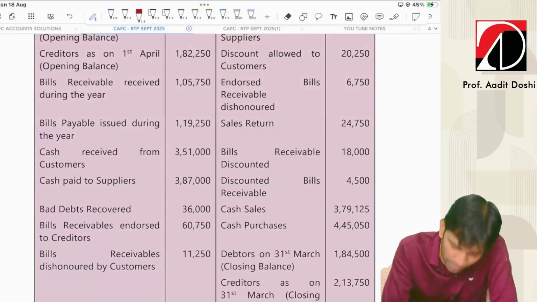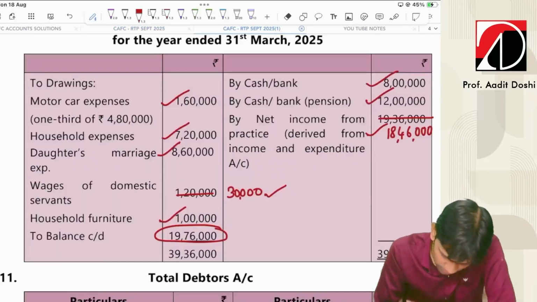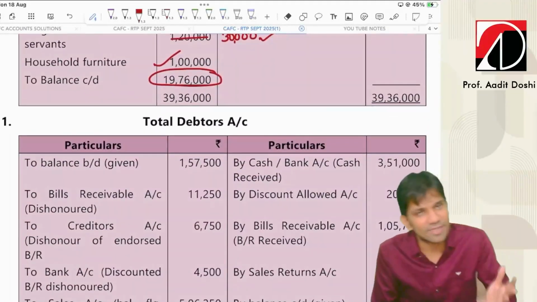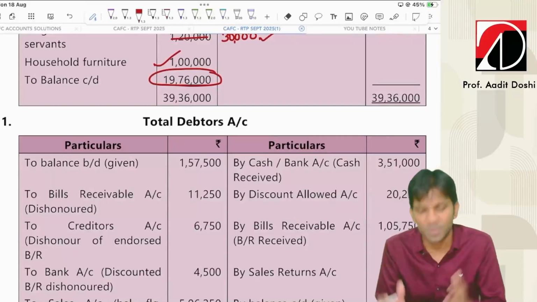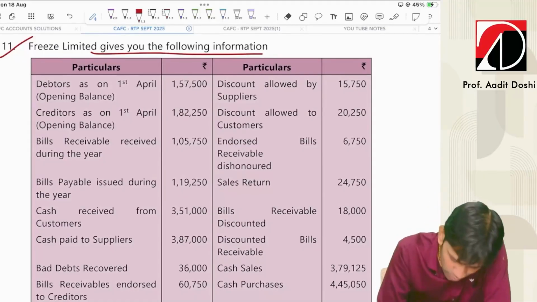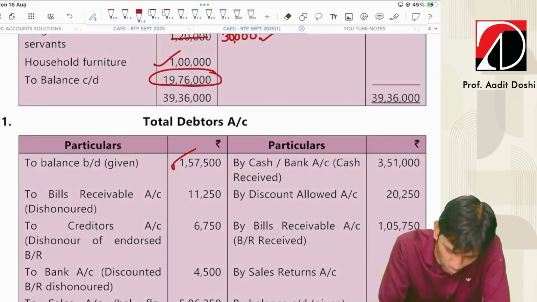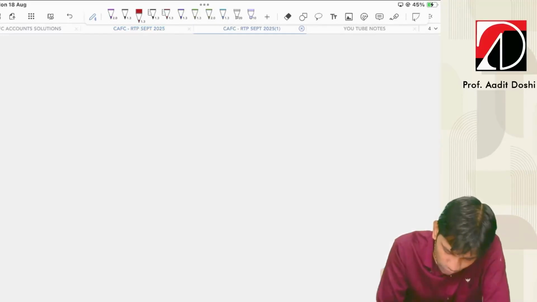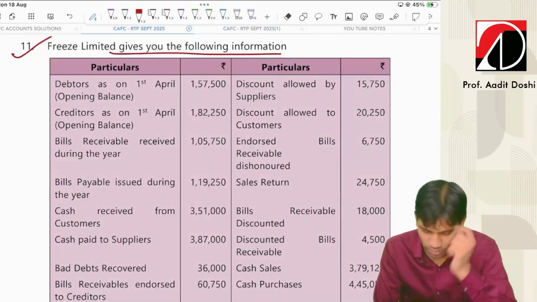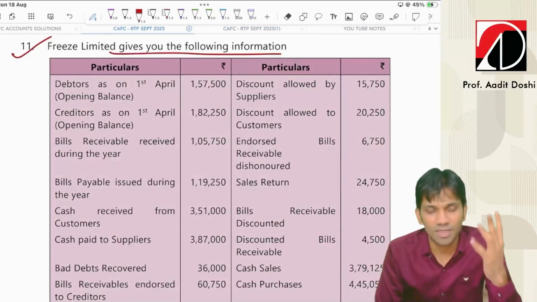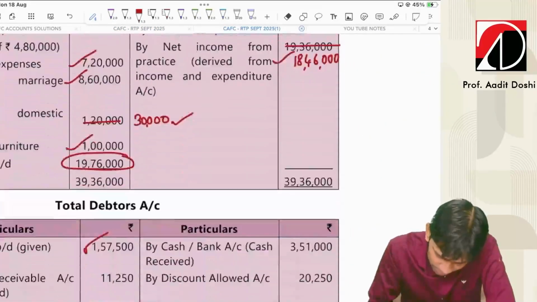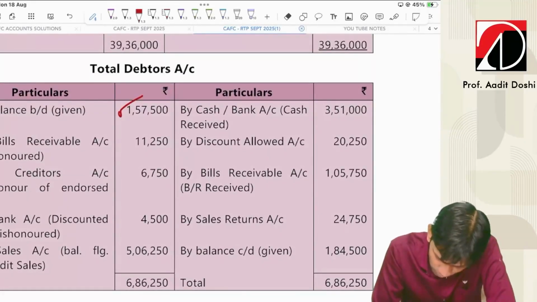So basically, they must have prepared, I think, the debtors and creditors accounts. Yes, we have the debtors account, we have the creditors account. Fine. From that, we will find credit sales and credit purchases, and to that we'll add cash sales and cash purchases, which will be given in the problem. Let's start. Opening debtors, to balance brought down, 157,500. Opening creditors also we have 180,250, so it will be by balance brought down. Here it is. Yes. Next, bills receivable received. So it is a bill drawn basically. Bills receivable account debit to debtors account. So on the debtors account credit side, by bills receivable 105,570.